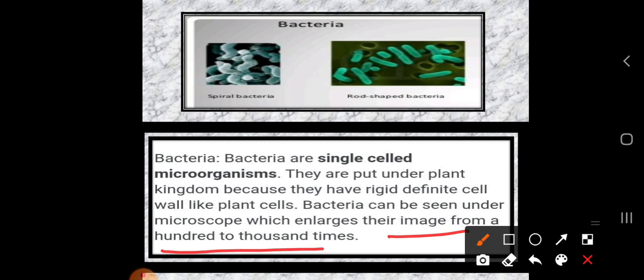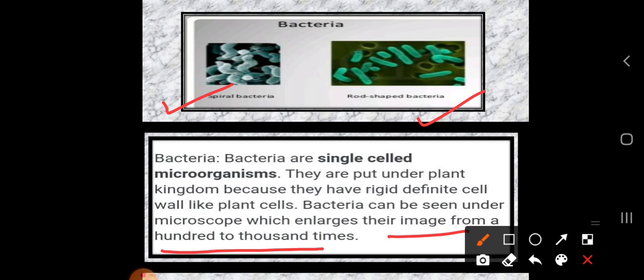Okay, they can enlarge their image from 100 to 1000 times. So how many types of bacteria are there? Usually there is the spiral bacteria, because the structure of this bacteria is spiral in nature, and the second one is the rod shaped bacteria, because the shape of this bacteria is a rod. Okay, rod in nature. So this is another example of bacteria.